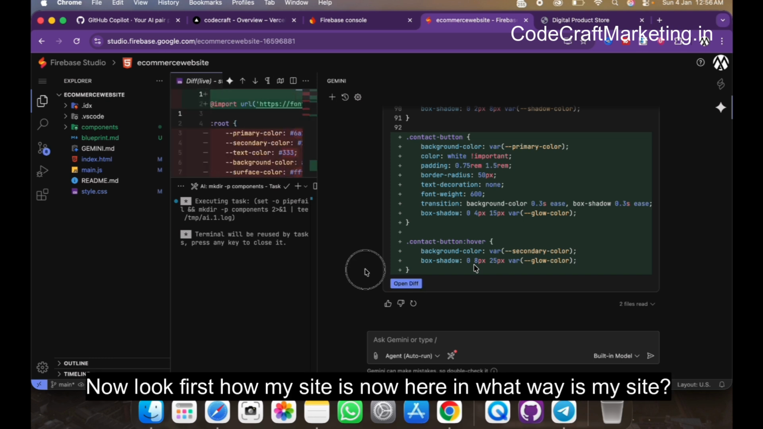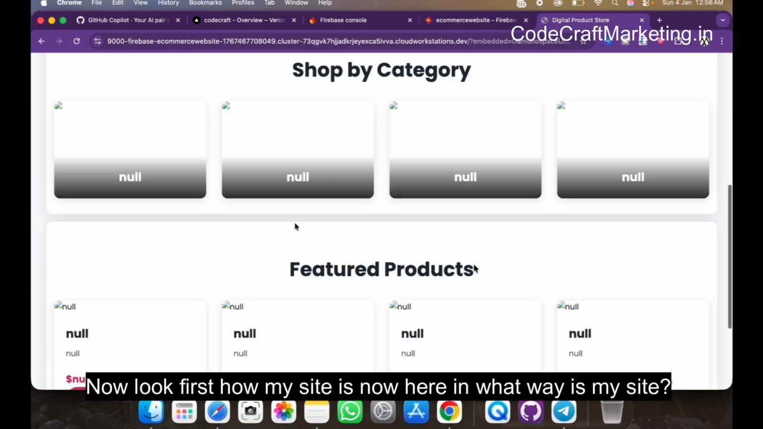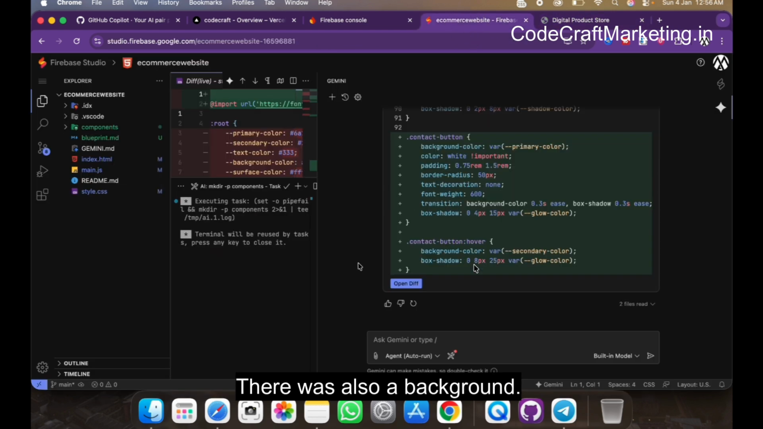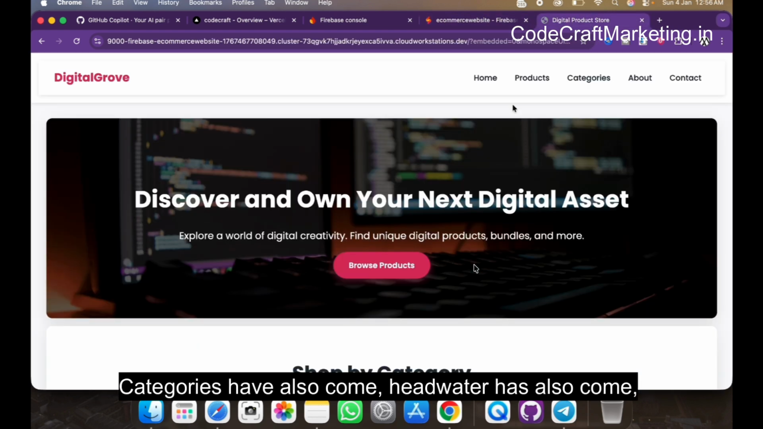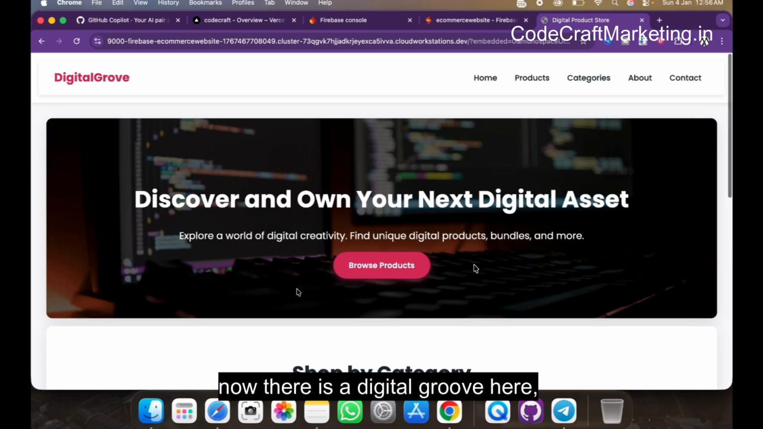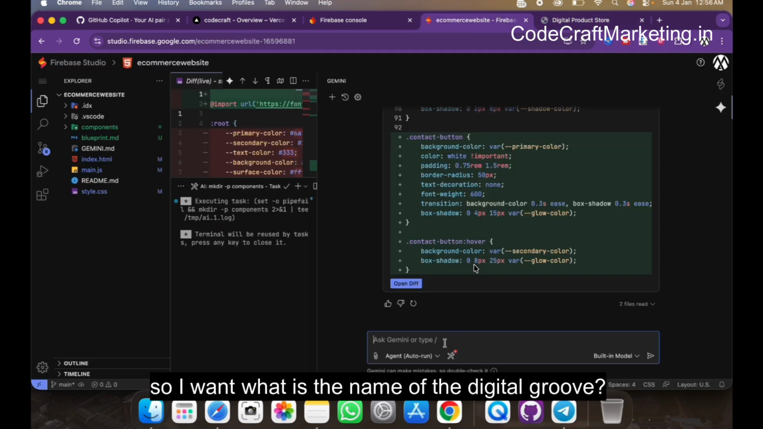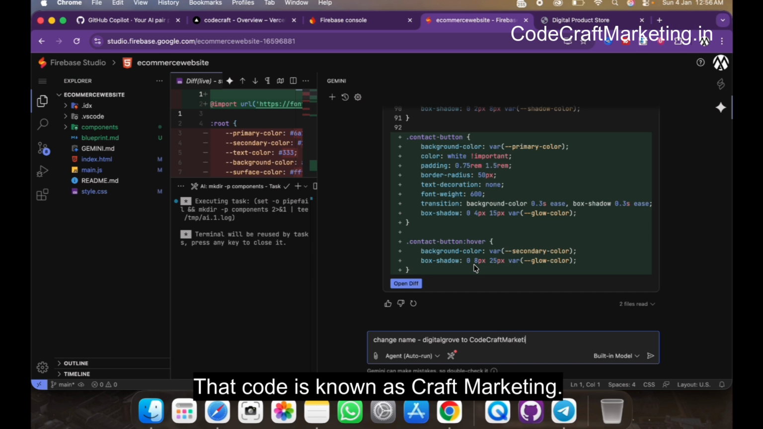Now look first at how my site is now here. In what way is my site? There was also a background. Categories have also come, header has also come. Now there is a digital grove here. So I want, what is the name of the digital grove? That code is known as craft marketing.